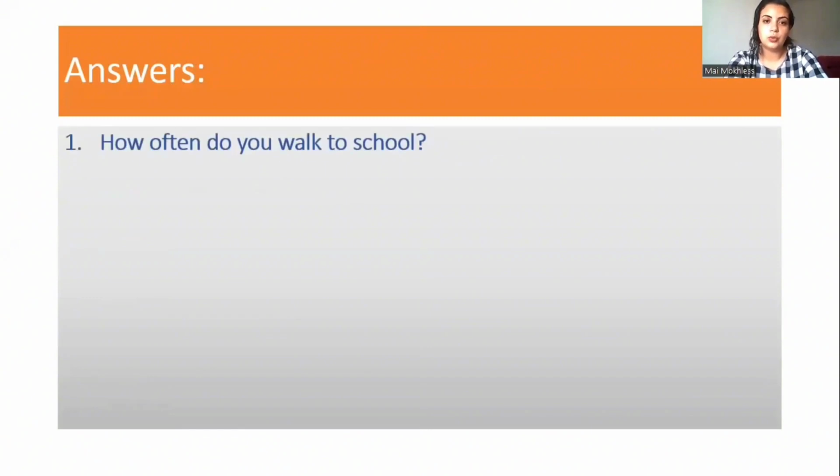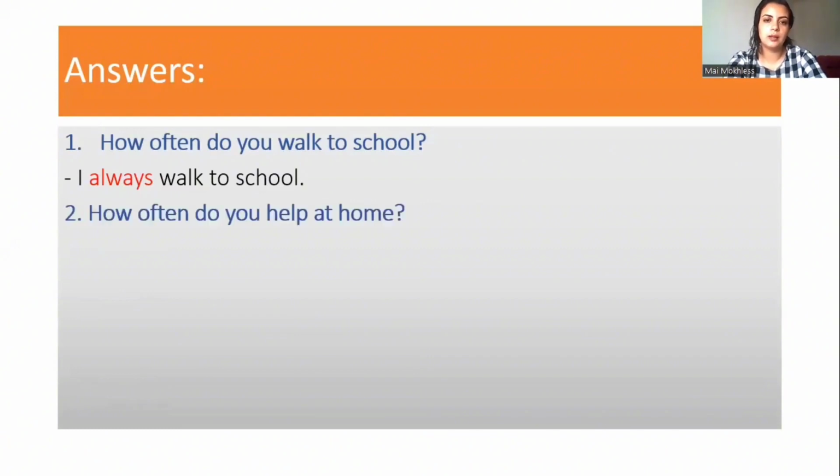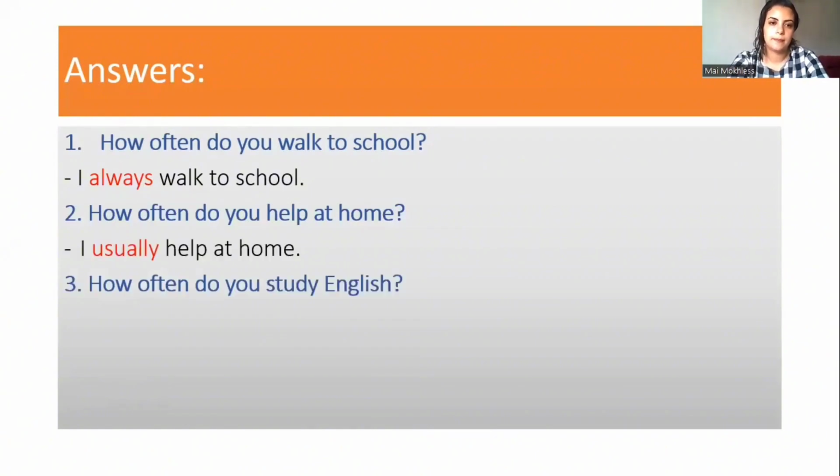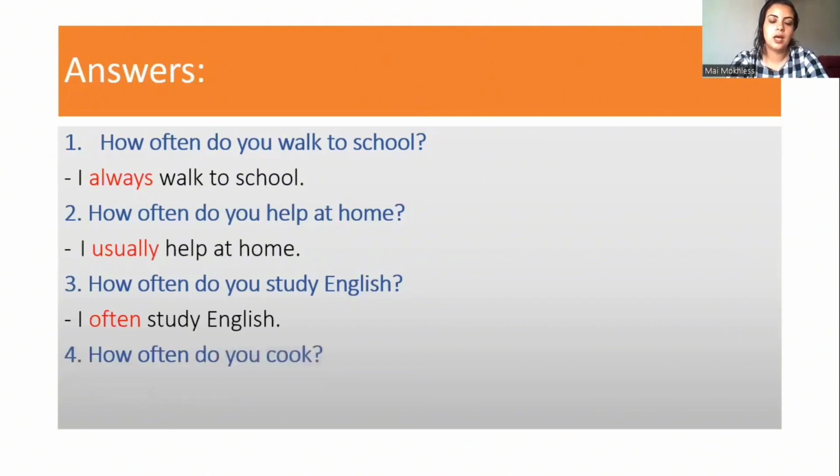How often do you walk to school? I always walk to school. How often do you help at home? I usually help at home. How often do you study English? I often study English. How often do you cook? I sometimes cook. So if we look at the words that are highlighted in red, they show us how often